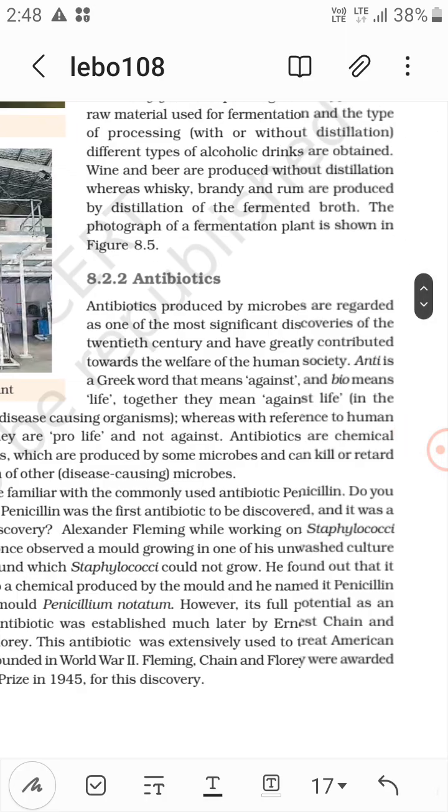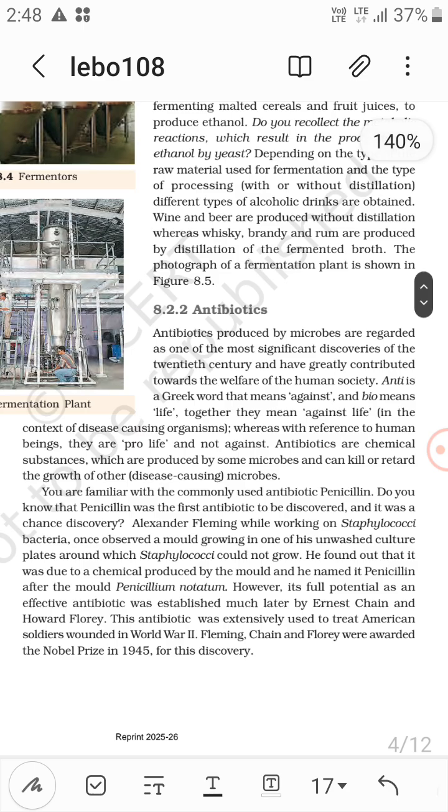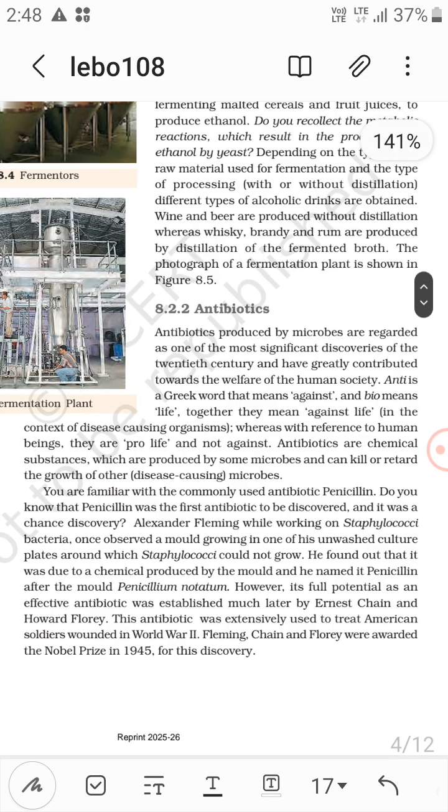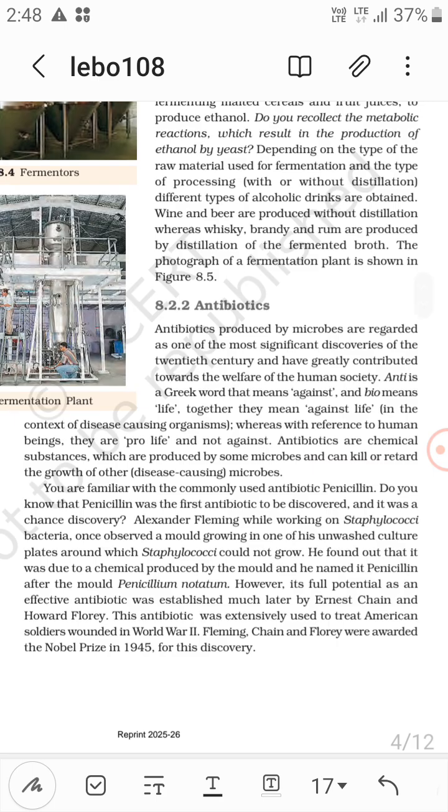Now, antibiotics produced by microbes are regarded as one of the most significant discoveries of the 20th century and have greatly contributed towards the welfare of human history. Anti is a Greek word that means against, and bios means living. Together they mean against life in the context of disease causing organisms, whereas with reference to human beings they are pro life, because antibiotics are chemical substances produced by some microbes that can kill or retard the growth of other disease causing microbes.